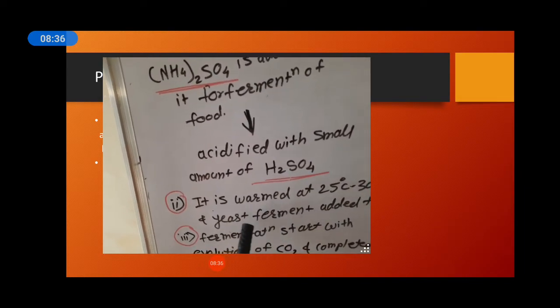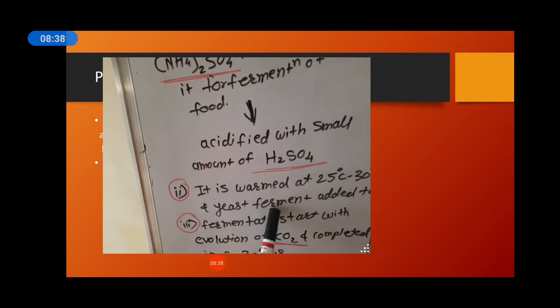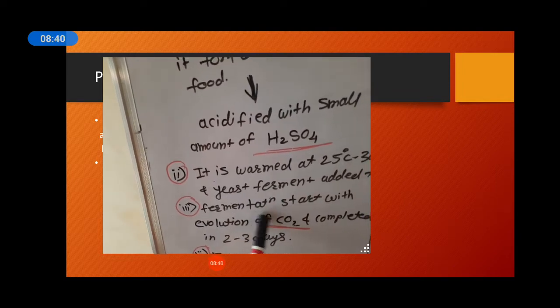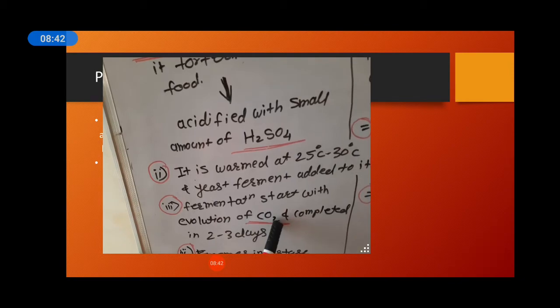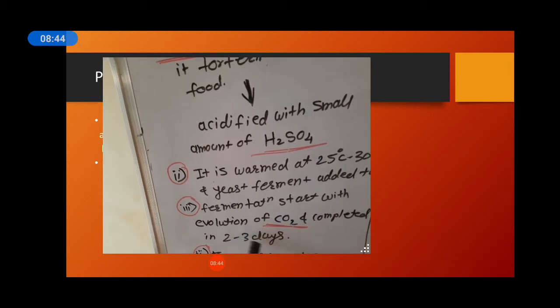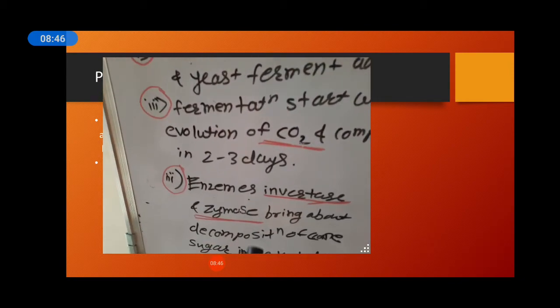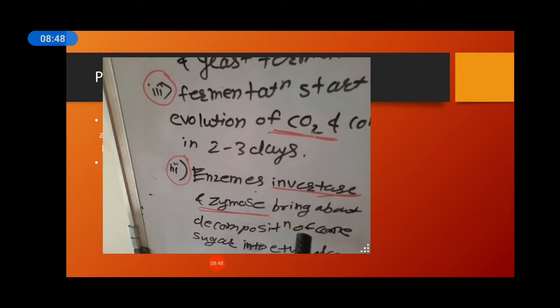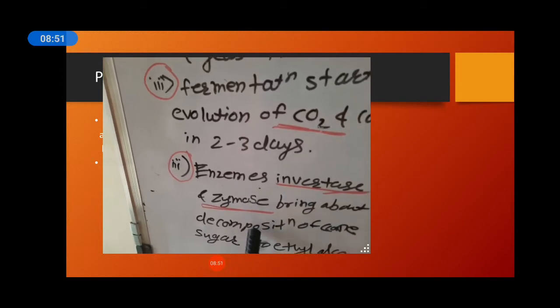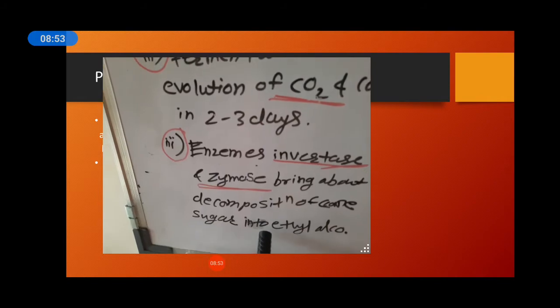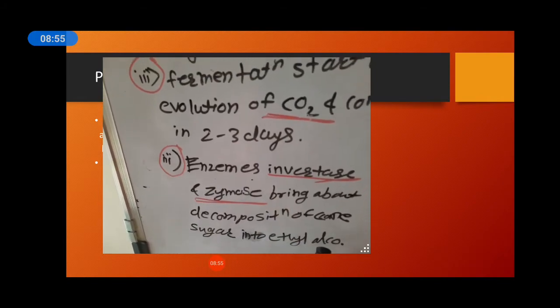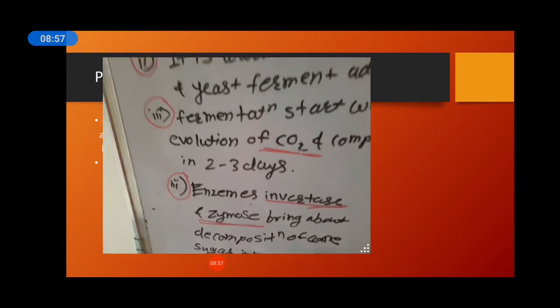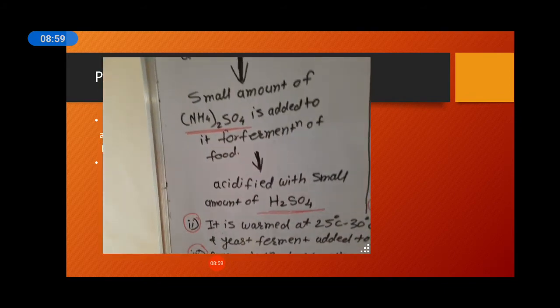Okay, add some yeast in that for the fermentation purpose. Then fermentation starts with evolution of carbon dioxide within 2 to 3 days. After that, the enzymes invertase and zymase bring about decomposition of the cane sugar and turn it into the ethyl alcohol. Okay, this is all about the first step.